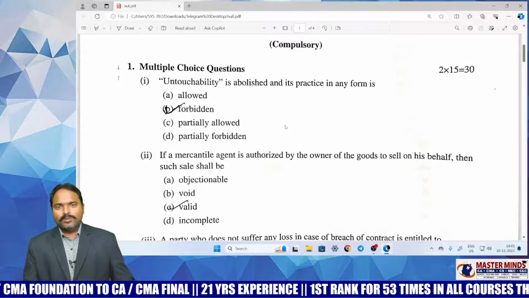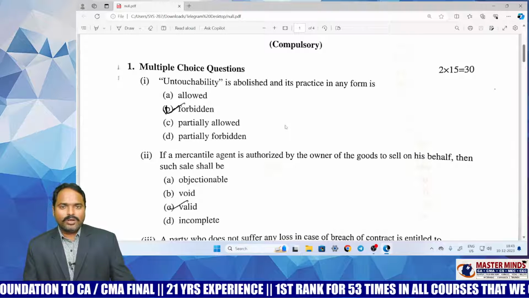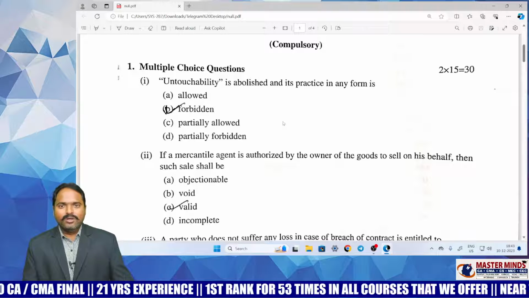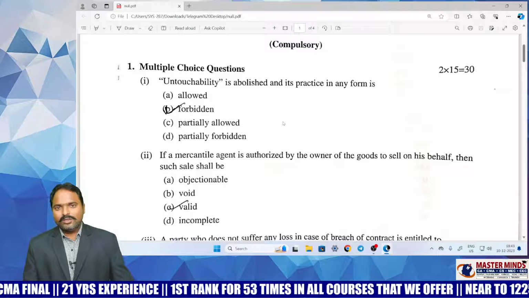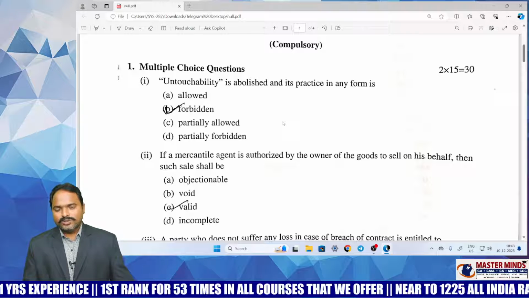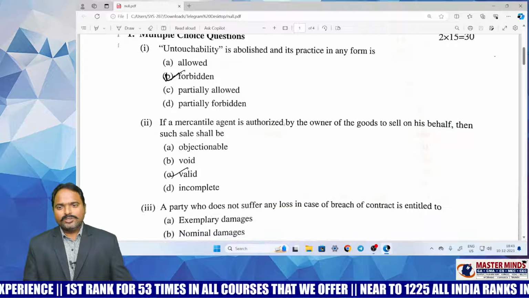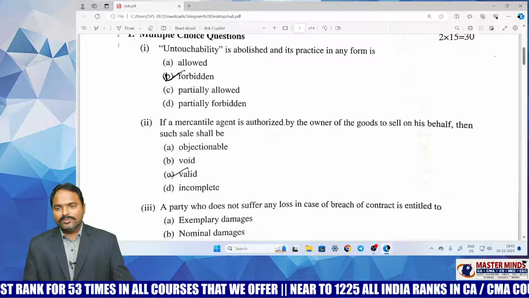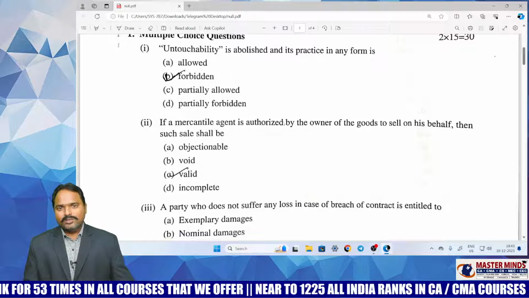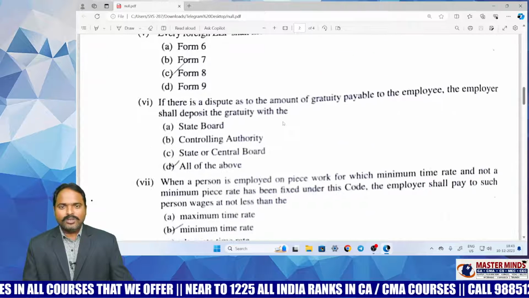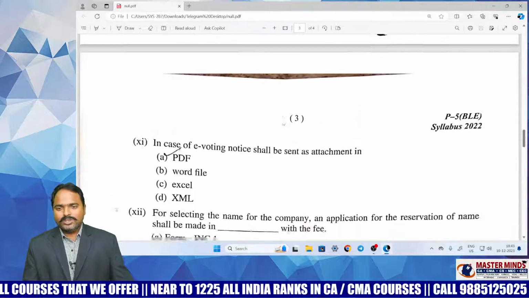So leave aside the memory power, what you have to remember. Even though you are unable to remember these forms or the number of days and number of persons and things like that, still you can answer at least 10 MCQs easily. The majority of these MCQs are from the fill in the blanks in our Masterminds material. In that material, fill in the blanks are there, and from those fill in the blanks, direct MCQs have been asked.